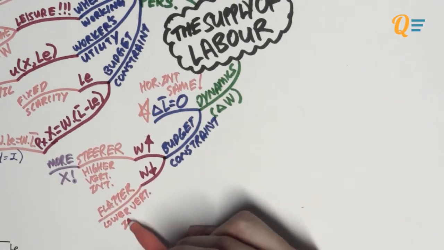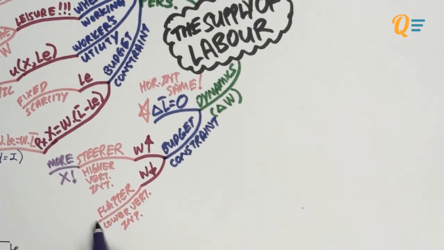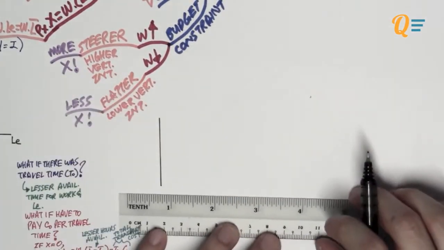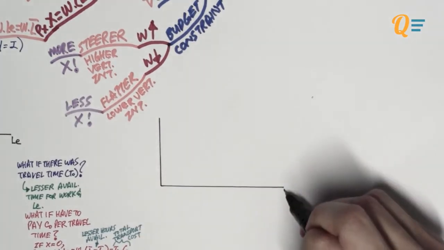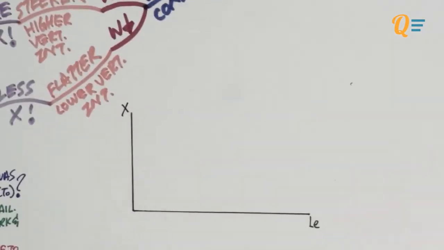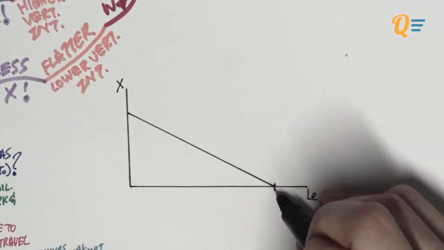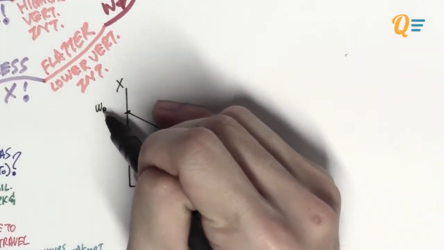When the nominal wage falls, you're going to have a flatter budget constraint and the vertical intercept will be lower. That's because with a lower nominal wage, you can buy less X. Okay, let me briefly run you through the graphs and what it will look like. Just take note that the budget constraint is going to pivot on L bar, because L bar doesn't change, right?